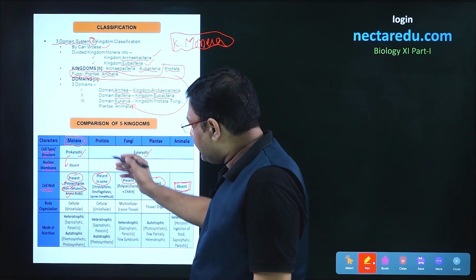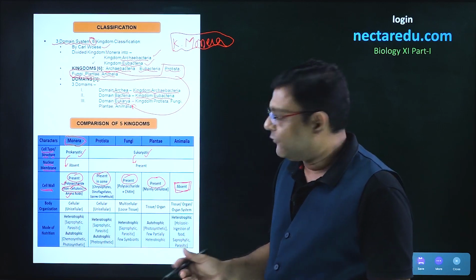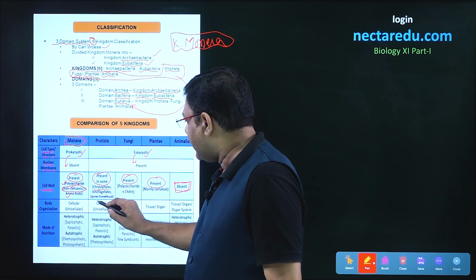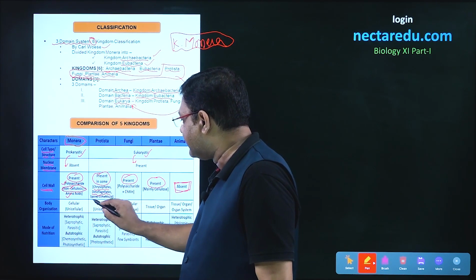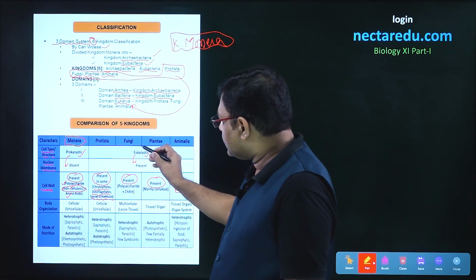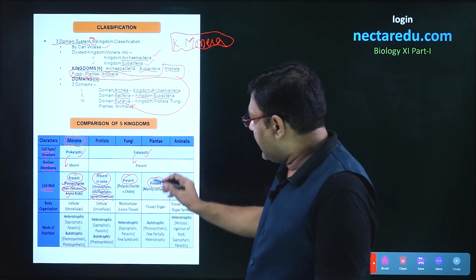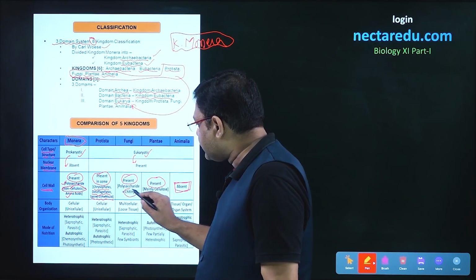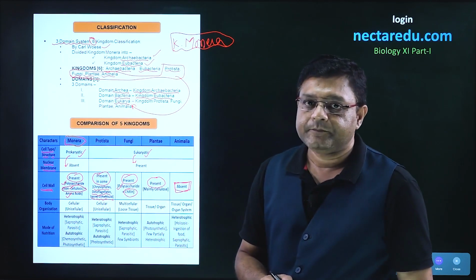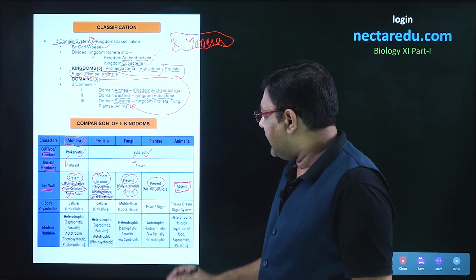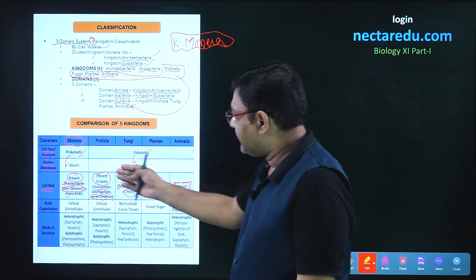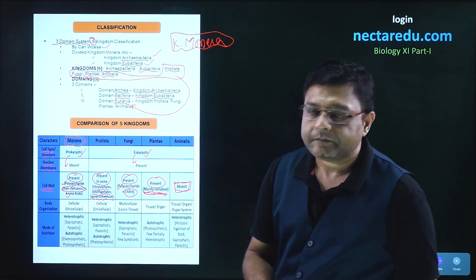Talking about Protista, not all Protista have a cell wall. Some do, and it is present in chrysophytes, in dinoflagellates, and in the spores of slime molds. Moving to fungi, the fungal cell wall is characterized by the presence of chitin. It also has polysaccharides in it. The cell walls of Plantae are mainly made of cellulose. So there is a difference in the cell walls.